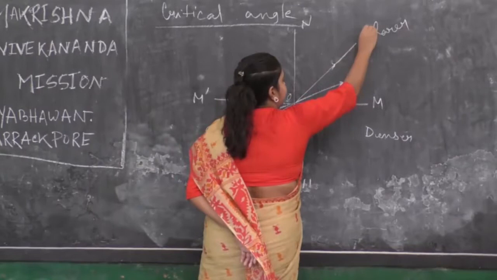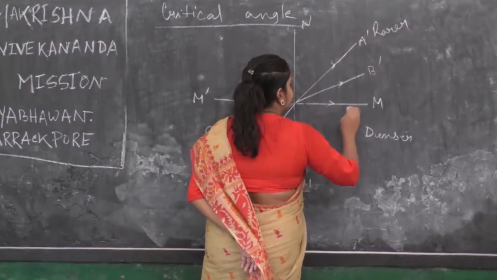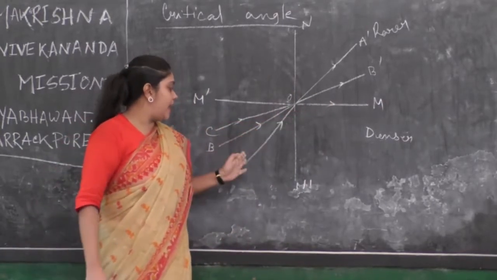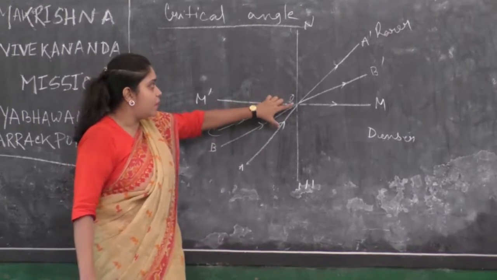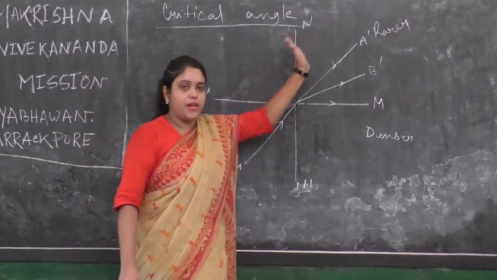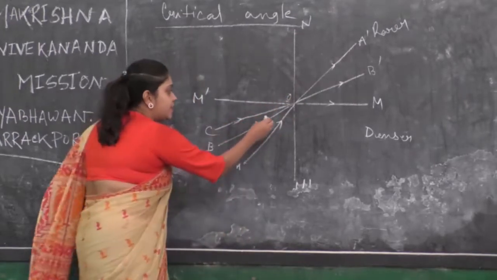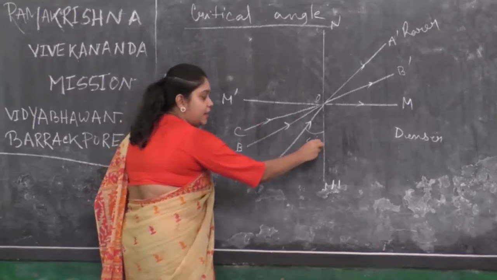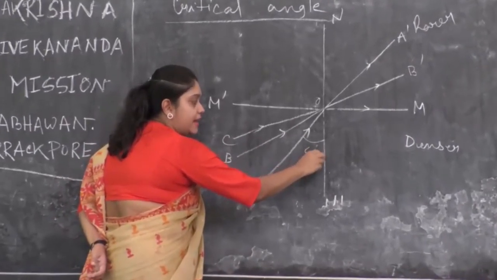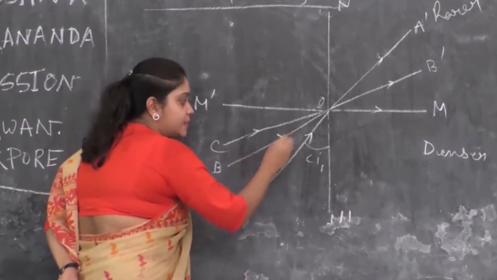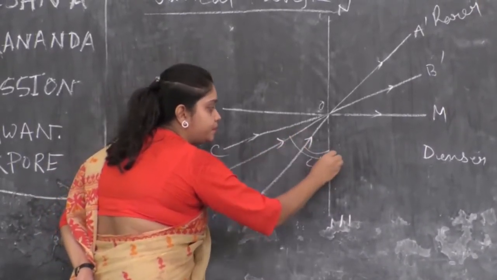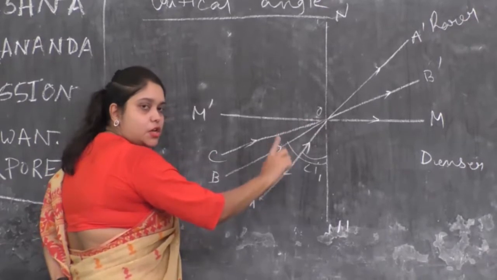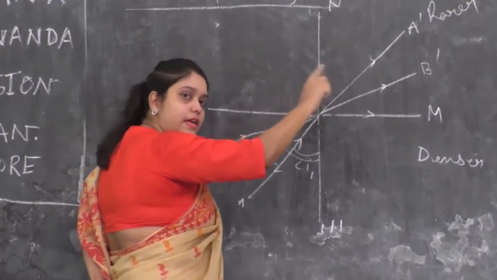What is the name of the refracted ray? Suppose let's give the names A slash, B slash, and this one. I'm not giving any name to it. So incident ray AO after entering into the rarer medium is going away from the normal. This is the angle of incidence. First angle of incidence, let the name be angle I1. If I increase the angle of incidence here, this is I2. If I increase the angle of incidence, automatically the angle of refraction will also increase.